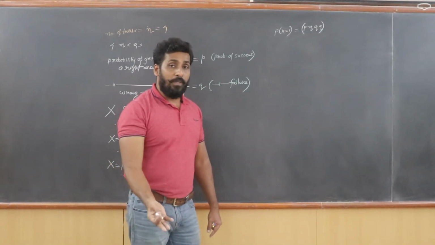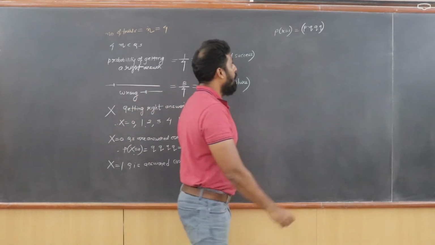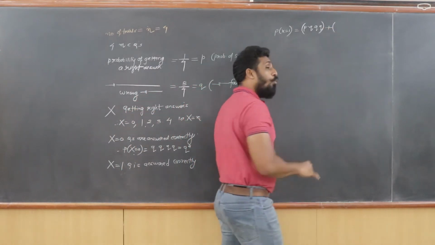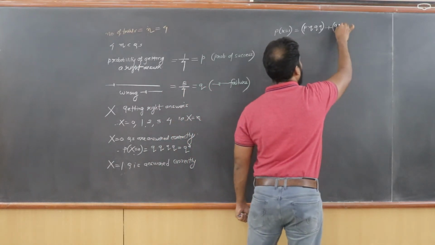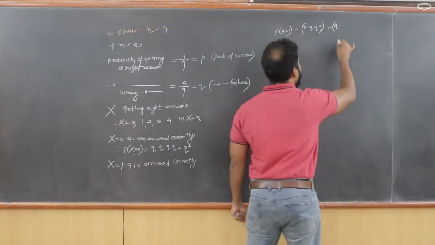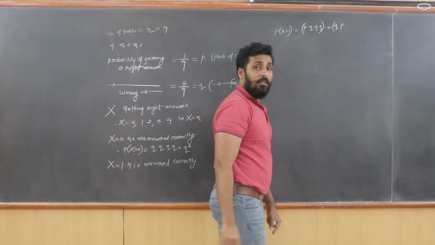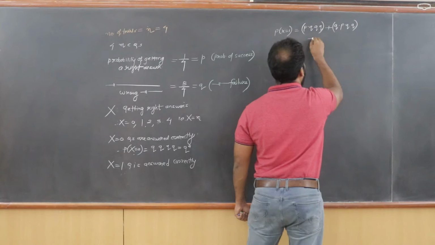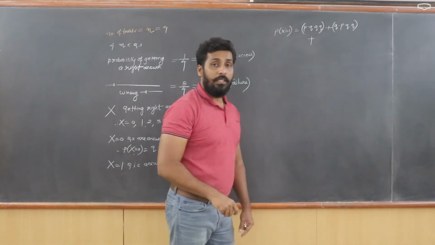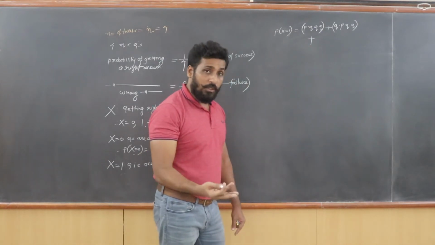But there is another possibility when the second question can come correct. If the second question was correct, that means the first question was wrong. So the first question was wrongly answered, the second question was correctly answered, and the third and the fourth questions were wrongly answered. So Q into P into Q into Q. Again, there is another possibility. You can answer the third question correctly.